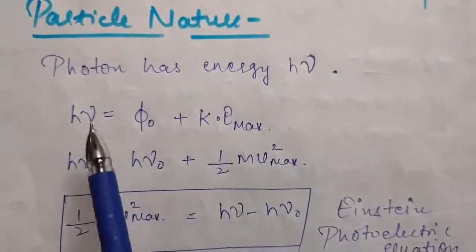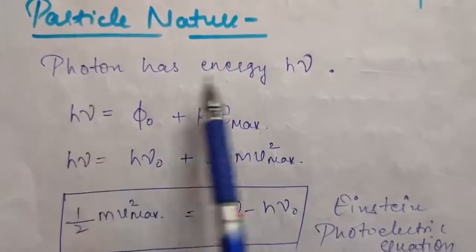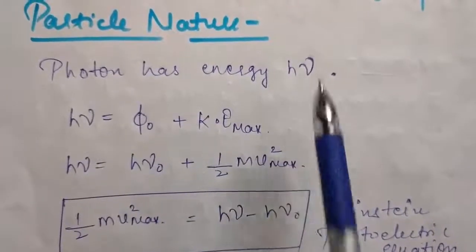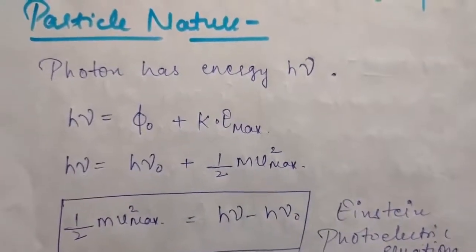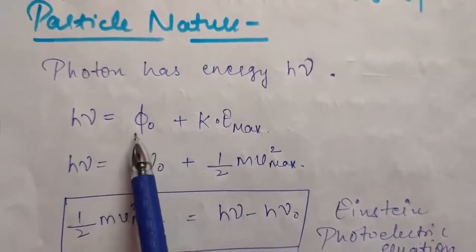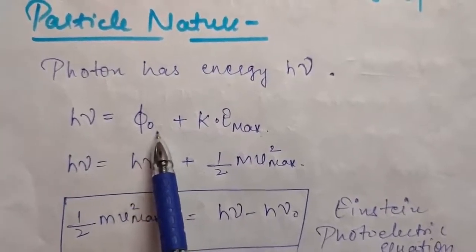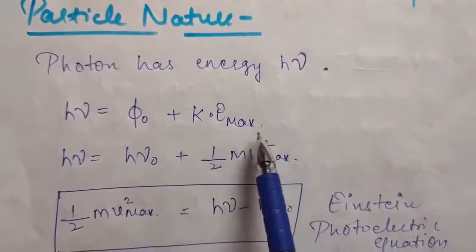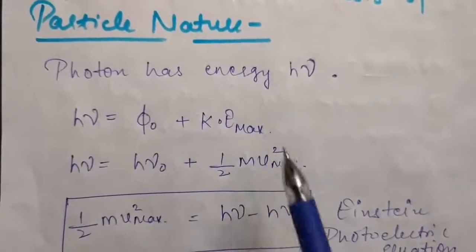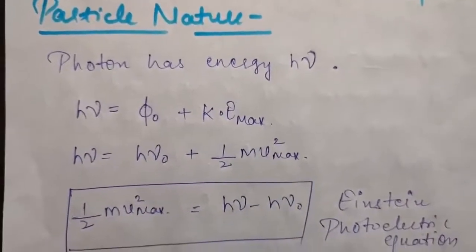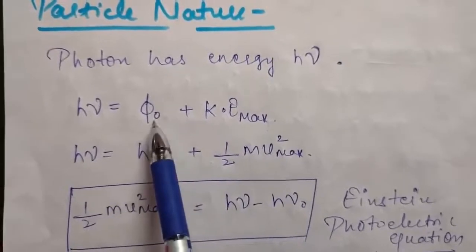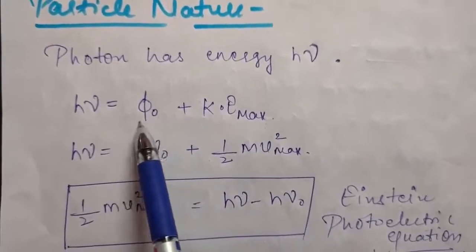I am repeating it once again. The photon incident on the surface of the metal is used in two parts: first, in overcoming the work function of the metal, and second, in providing maximum kinetic energy to electrons. As you know, phi naught, your work function, is a kind of energy only.